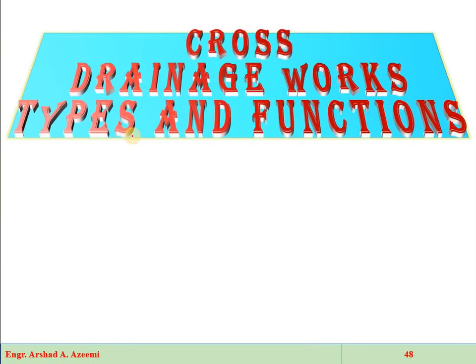The last irrigation structure which is important during the design of an irrigation canal is the cross drainage work.